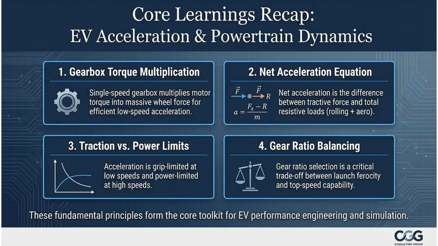The gearbox multiplies motor torque, increasing wheel torque and improving low-speed acceleration. Acceleration profiles are different in traction-limited and power-limited regions. Gear ratio balancing is a critical trade-off between strong launch performance and achieving higher top speed. These 3 points capture the core principles behind electric vehicle acceleration behavior.